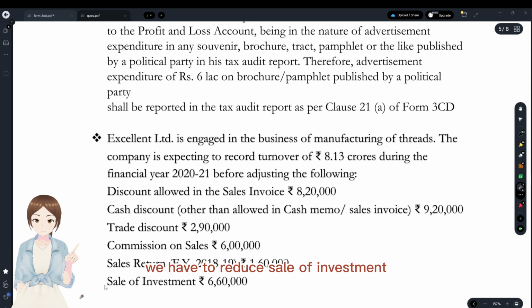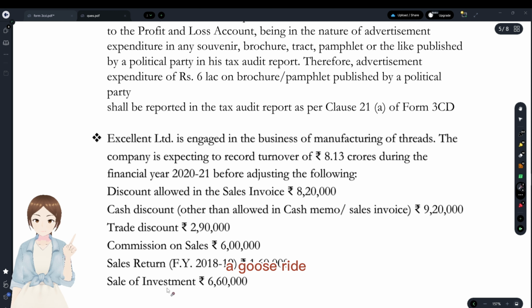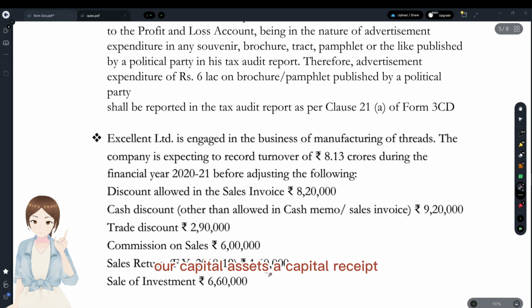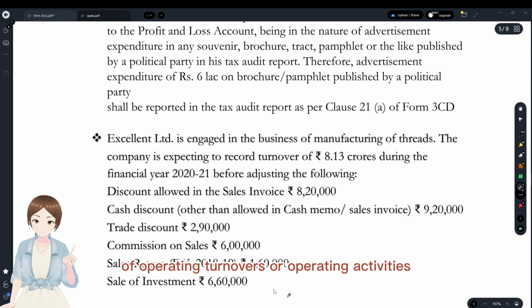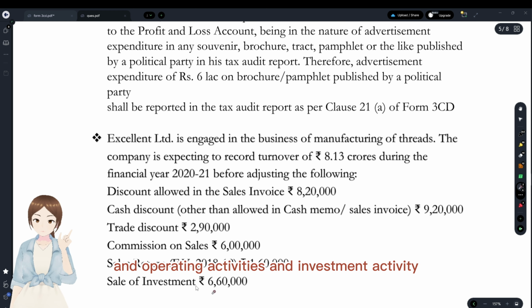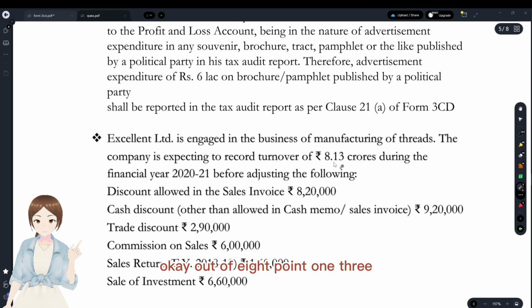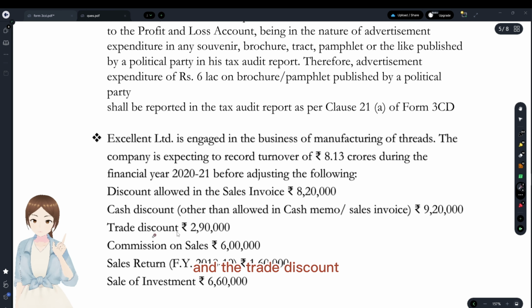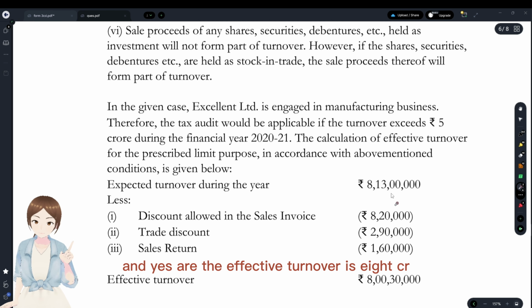Sales return, we have to reduce. Sale of investment. You see, sale of investment is sale of a capital asset, right? It's a capital receipt. Turnover is on operating activity, and this is an investment activity, so we don't combine both. Okay. Out of 8.13 CR, what we have to reduce? 8 lakh 20,000, a trade discount of 2 lakh 90,000, and 1 lakh 60,000. And yes, the effective turnover is 8 CR.